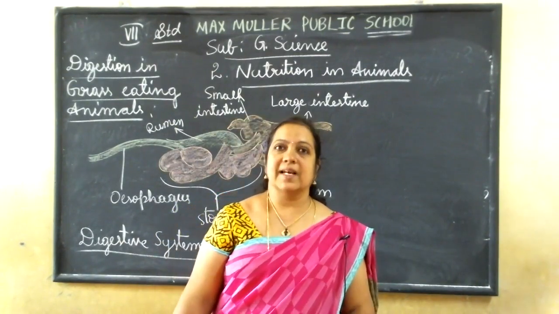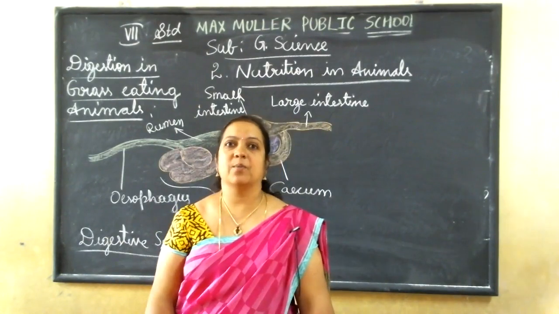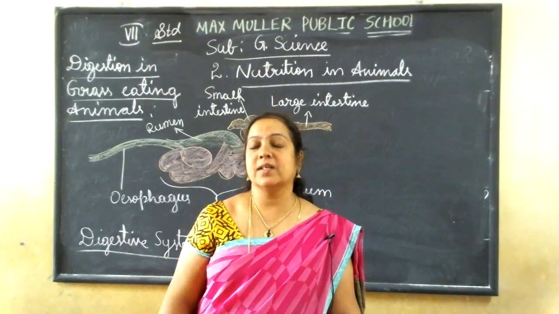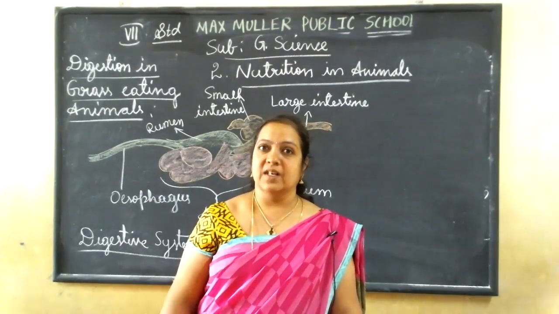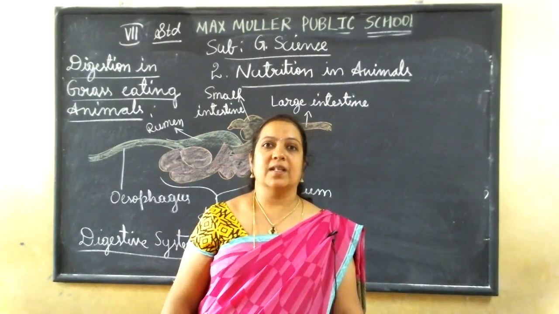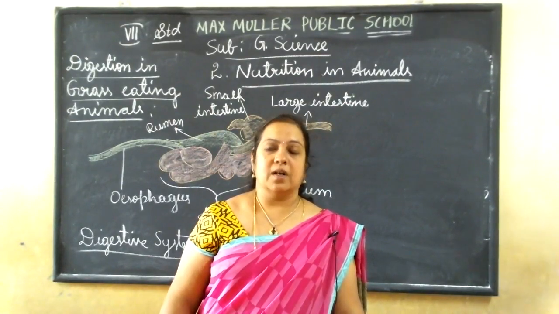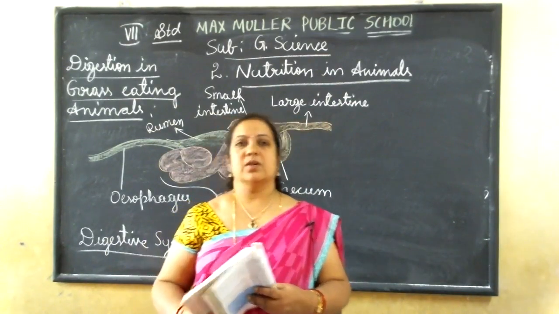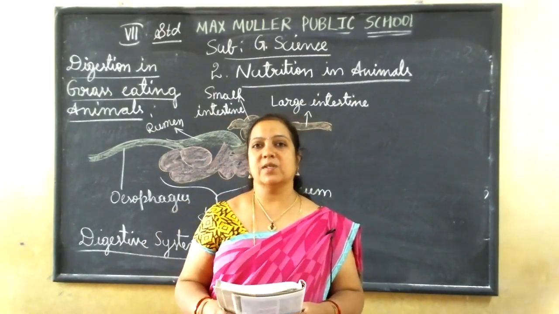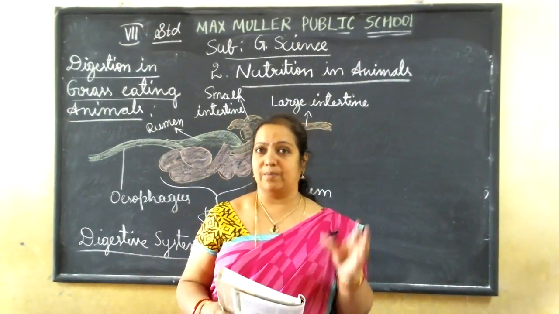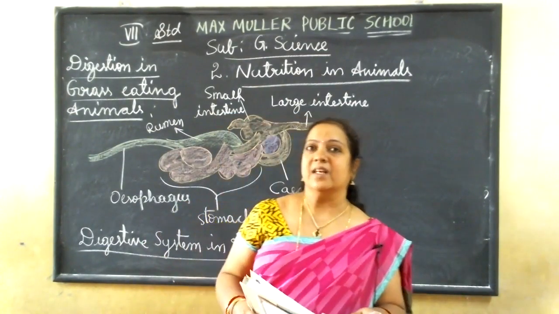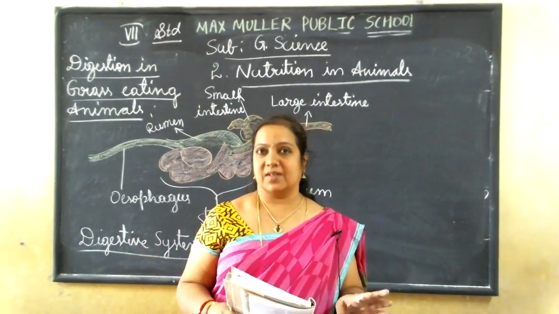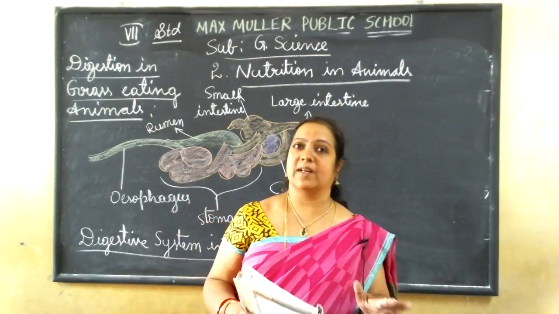Okay, so today's class we'll start with animals other than human beings. Until the last class you learned the digestive system in human beings. Today we'll learn about the other animals, how they digest their food and what their food habit is. There are three types of organisms: carnivorous animals, herbivorous animals, and omnivorous. Omnivorous means they eat both.